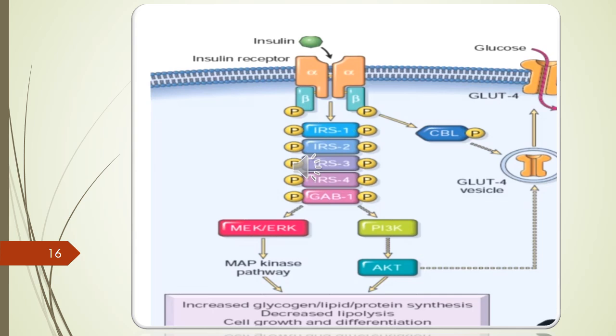So insulin cannot bind with these insulin receptors. So GLUT4 does not open for the entry of glucose. So the glucose cannot enter, and this leads to insulin resistance. So there is accumulation of glucose in blood, which leads to hyperglycemia.